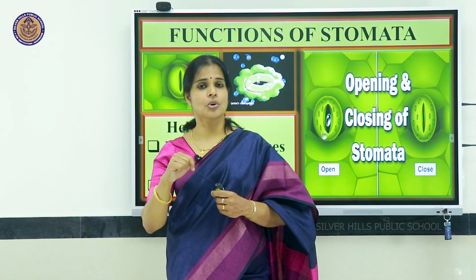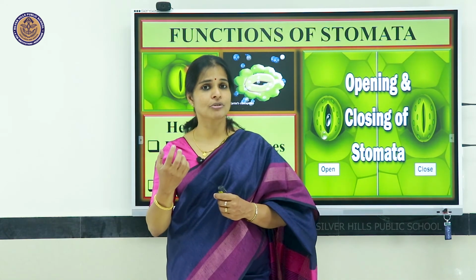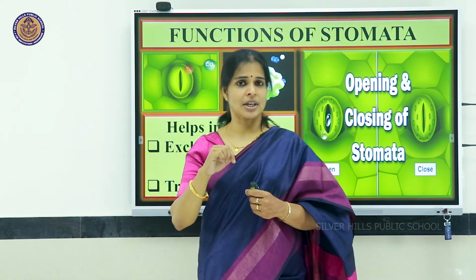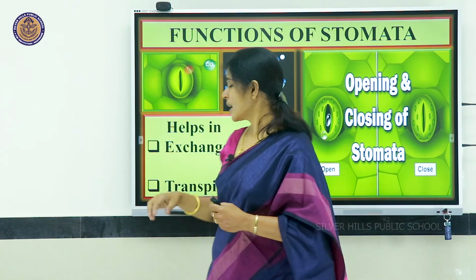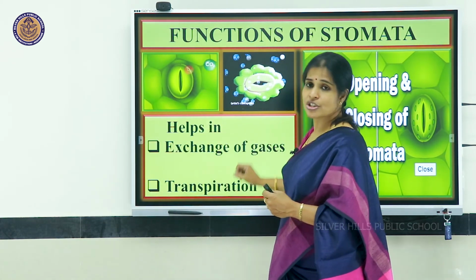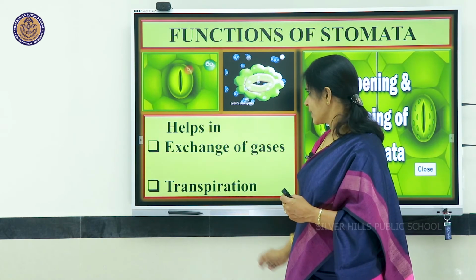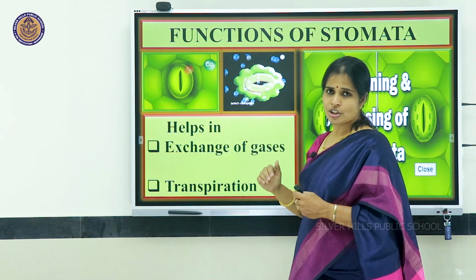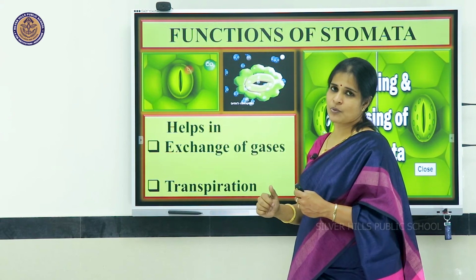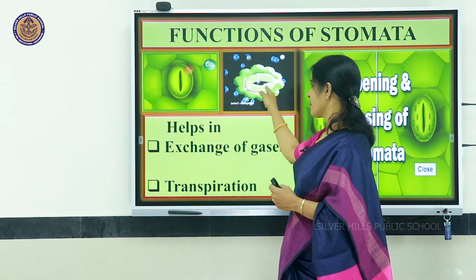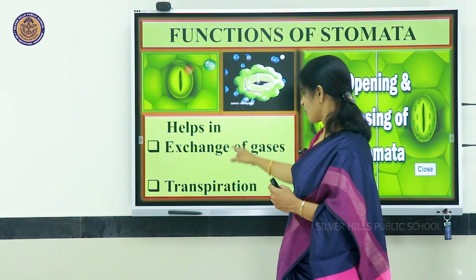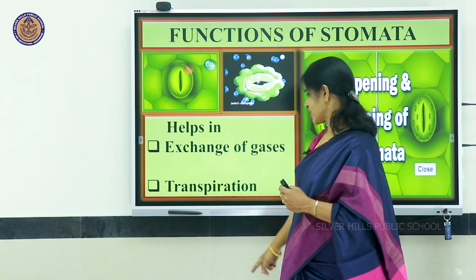Carbon dioxide has to go inside and oxygen has to come out for the photosynthesis purpose. And the same way, oxygen has to enter inside for respiration purpose. This stomata is helping for the exchange of gases with the atmosphere. During photosynthesis, a lot of oxygen is evolving. We know as a byproduct oxygen is forming. This oxygen will come out through these tiny pores. So, this way exchange of gases is possible by the stomata.